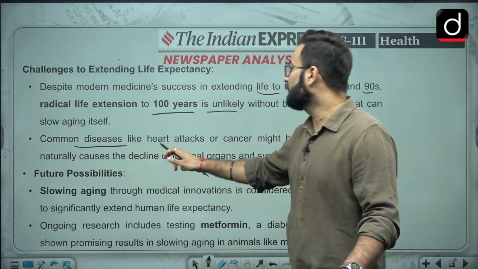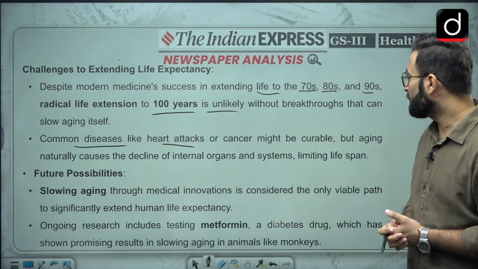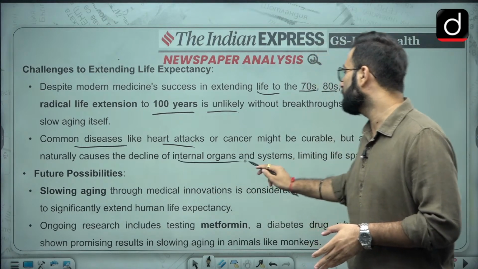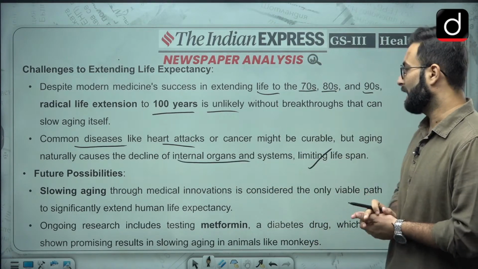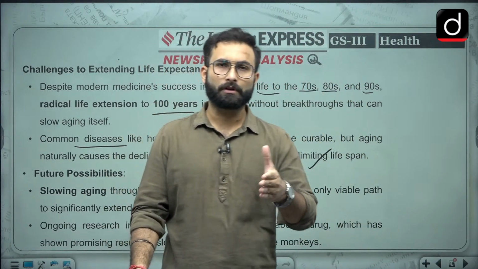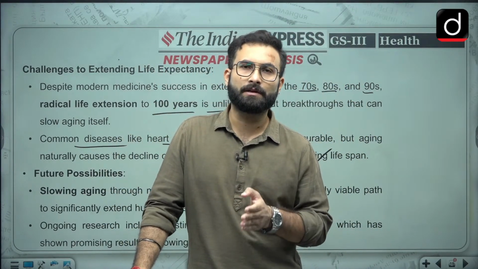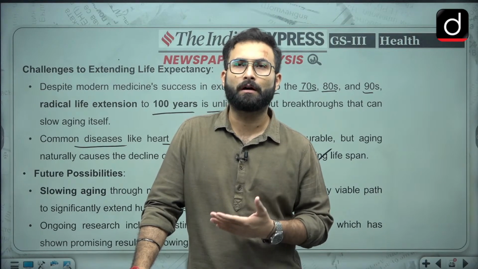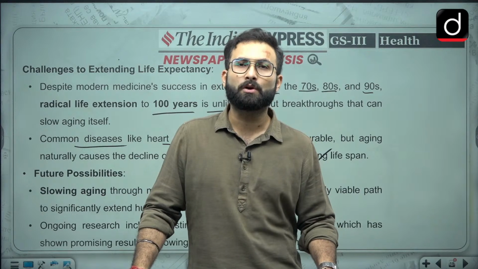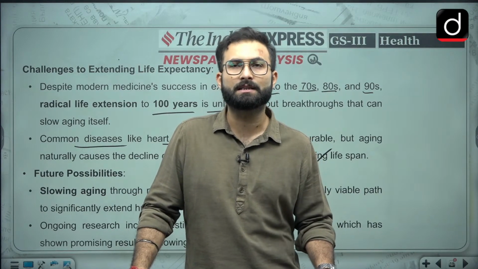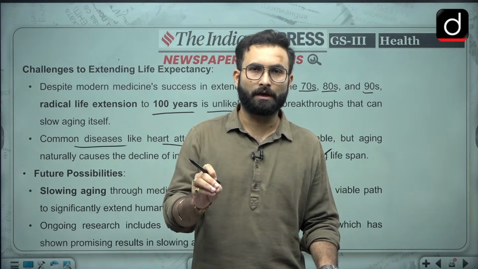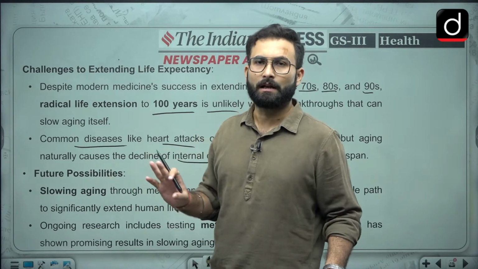Common diseases like heart attacks or cancer might be curable, but aging naturally causes the decline of internal organs and systems, limiting the lifespan. So basically what they are saying is that even though you can go for treatments, if you are aging, obviously with the aging your cells are not able to regenerate themselves, and because of that there can be organ failures. That is why they are saying that slowing the aging can be one path through which you can increase life expectancy.